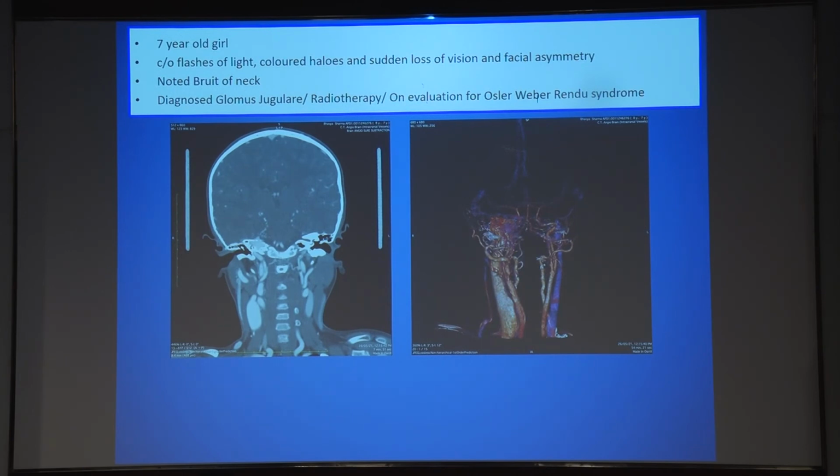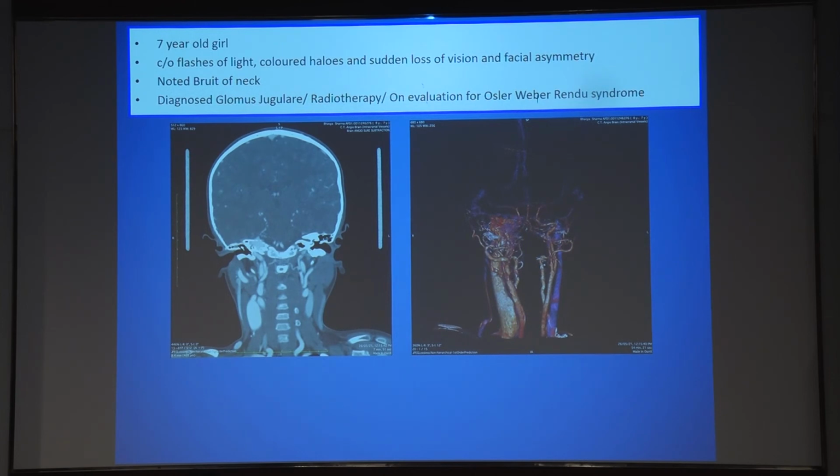She had a huge vascular lesion in the right CP angle and jugular fossa. Multiple connecting channels were noted between the common carotid artery, the external carotid artery, and the internal jugular vein. And you can see this huge dilatation of the common carotid artery here, which was probably responsible for the bruit. So the patient was diagnosed to have a glomus jugulare and advised radiotherapy.